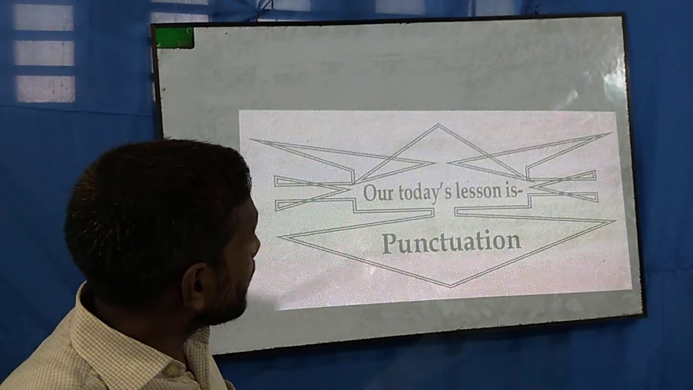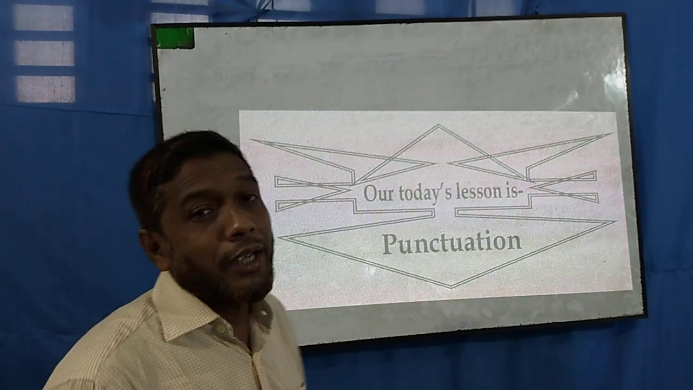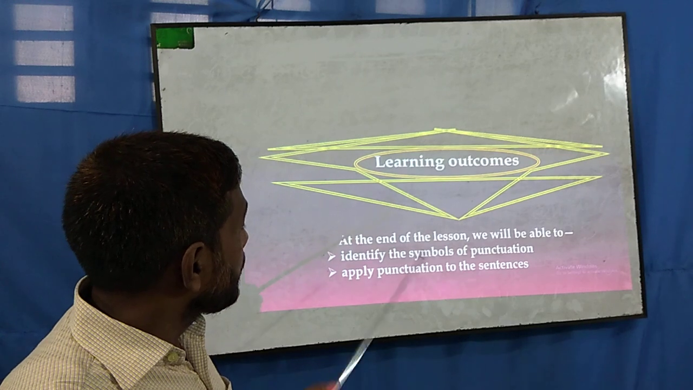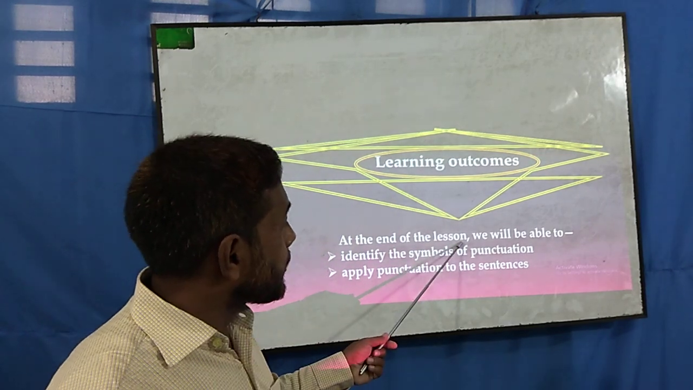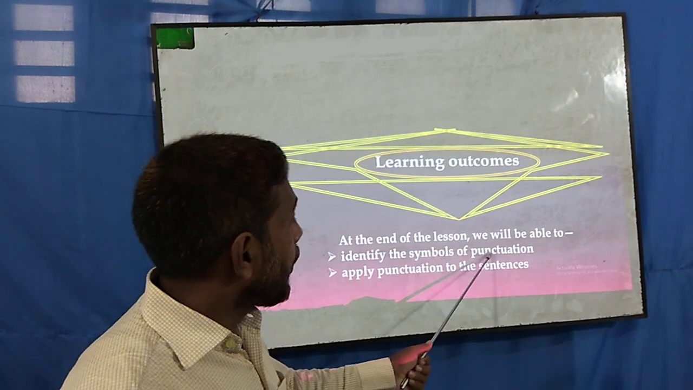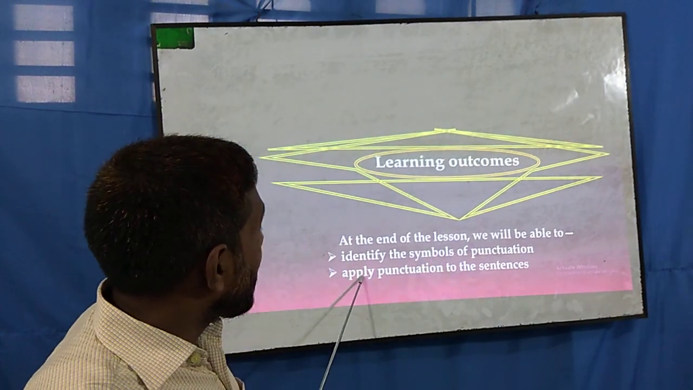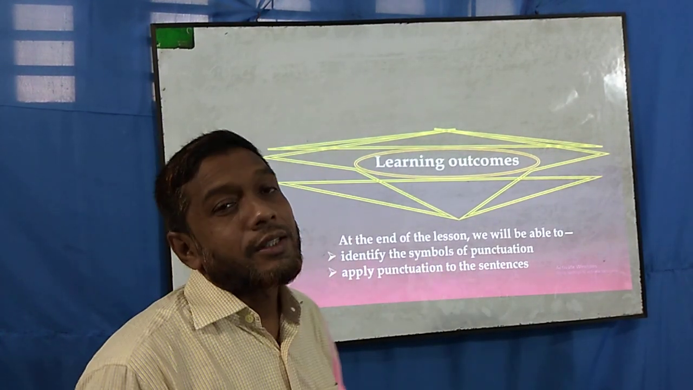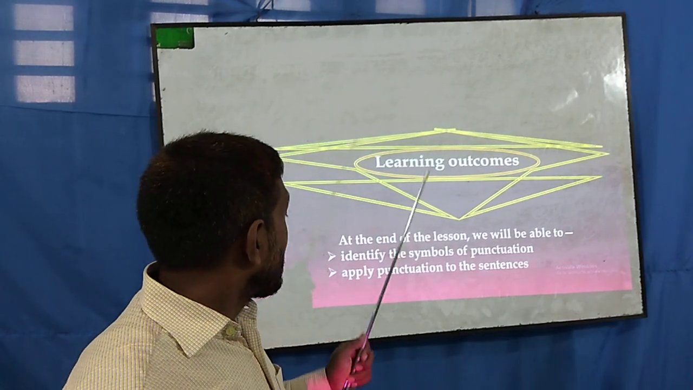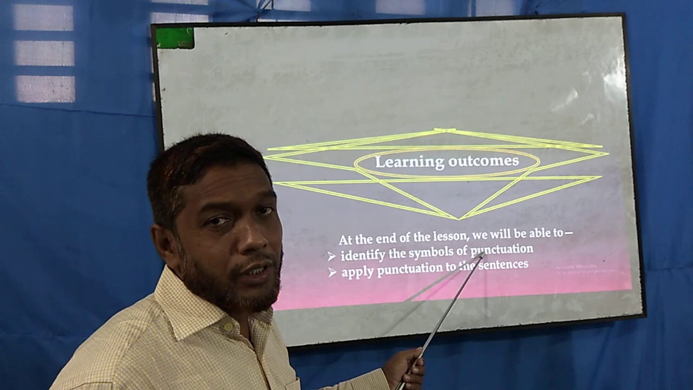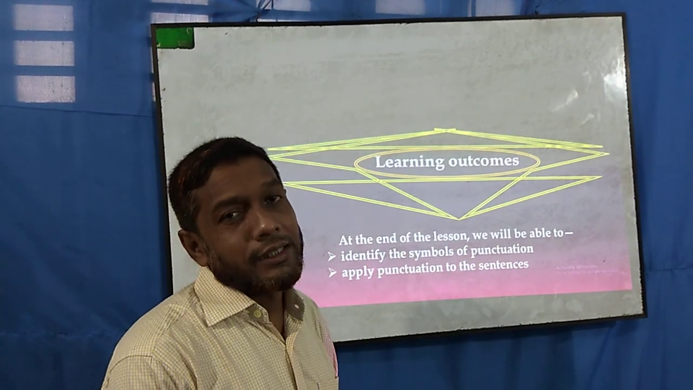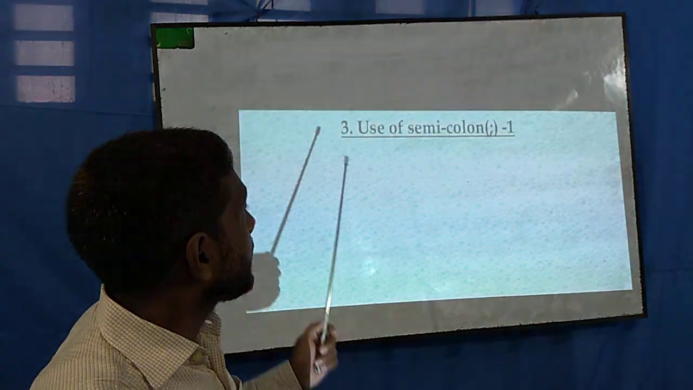So our today's lesson is punctuation. What we will learn today, dear students: at the end of the lesson we will be able to identify the symbols of punctuation and apply punctuation to the sentences. So our target is only 2 things. We can identify the symbols of punctuation and we can apply the punctuation marks in the sentences. So we should go ahead.